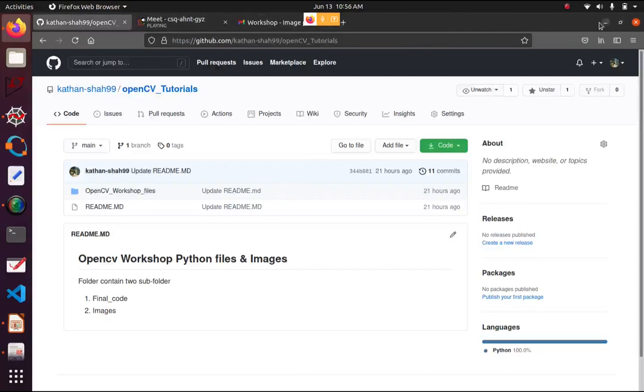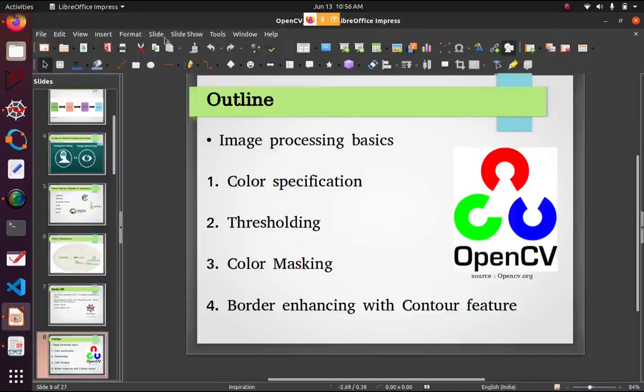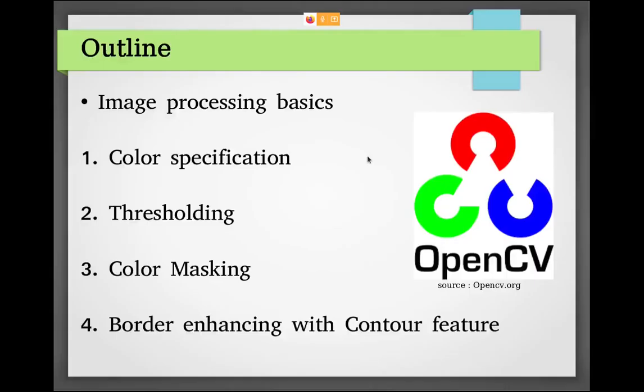Okay, now we'll move on to OpenCV. For image processing, there are a series of libraries like OpenCV, which is Open Computer Vision. It is an open source library, and there are other libraries you can use, like Octave, Pandas, and Matplotlib. Also, for deep learning with image processing, you can use TensorFlow and Keras. But for simplicity, for the basics of image processing, we use the OpenCV library.